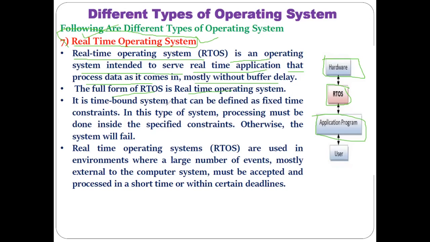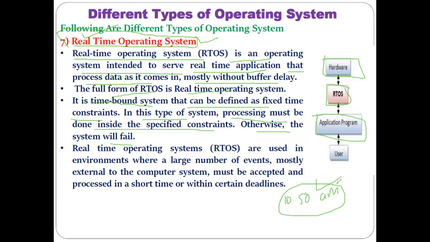From this discussion we can say it is a time-bound system. It can be defined as having a fixed time constraint. Means in this type of system, processing must be done inside the specified constraint, otherwise the system will fail. If you have an application where we want to process some task at 10:50 a.m., that task must get processed at the time 10:50 a.m.